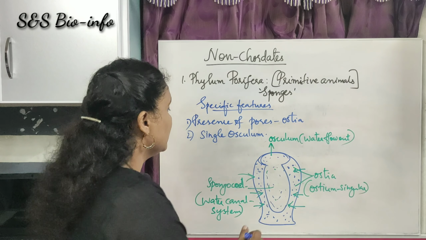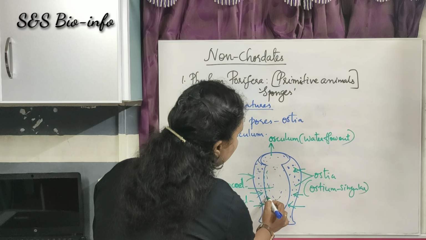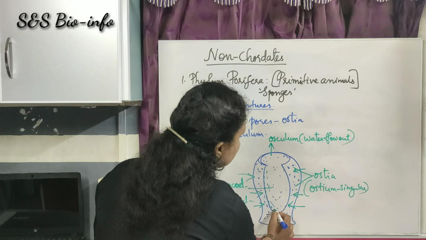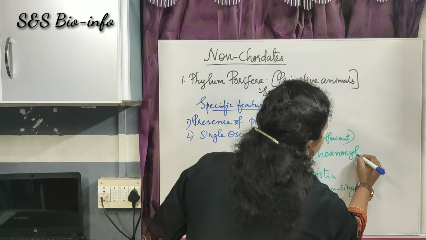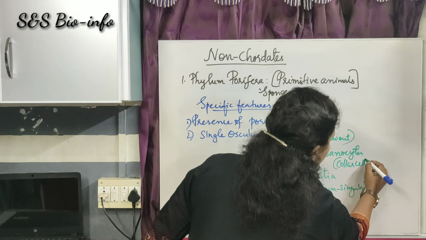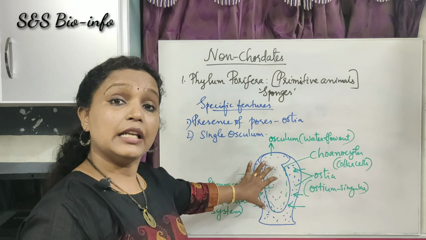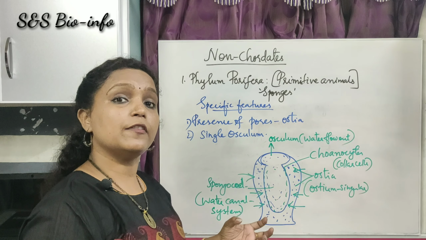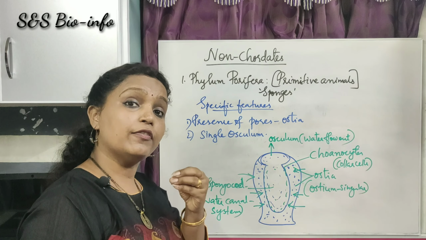The cavity spongocele is lined by a specific type of cells called choanocytes or collar cells. Okay, the skeleton is made by a specific type of spongin fibers or spicules.